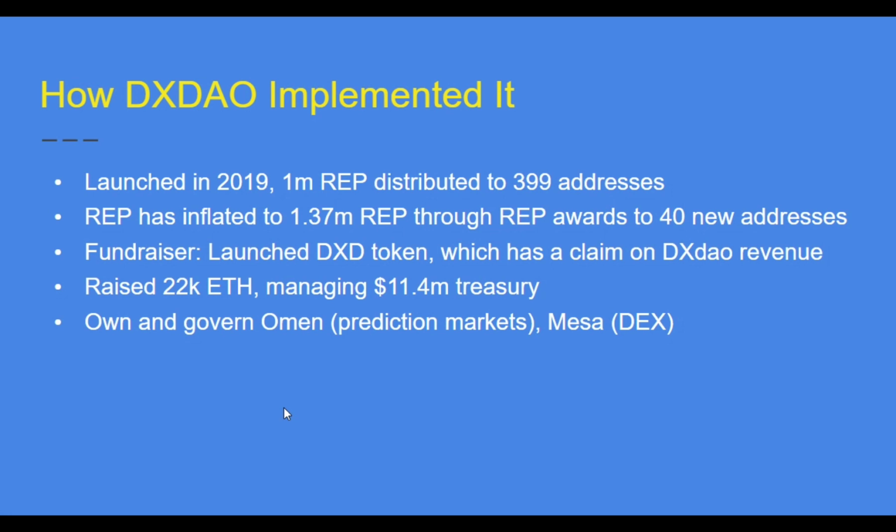DS DAO was launched in 2019. 1 million rep was distributed to 399 addresses. Rep has inflated to 1.3 million rep through rep awards to 14 new addresses. Fundraising: they use rep to launch the DS token, which has a claim on DS DAO revenue. They raised 22K Ethereum, manage an 11.4 million treasury, and own and govern Omen, Prediction Market, and Misa.